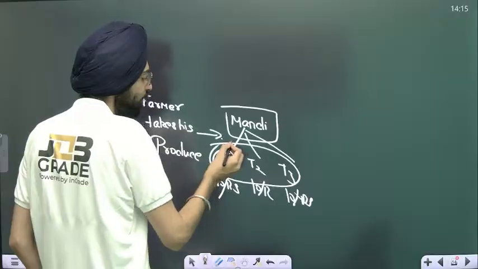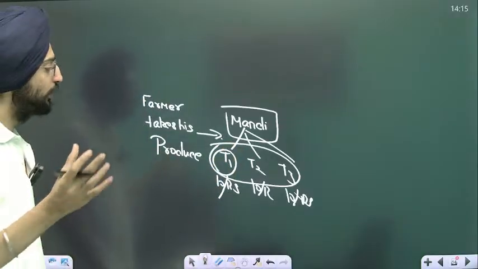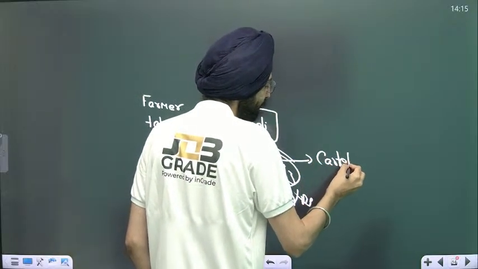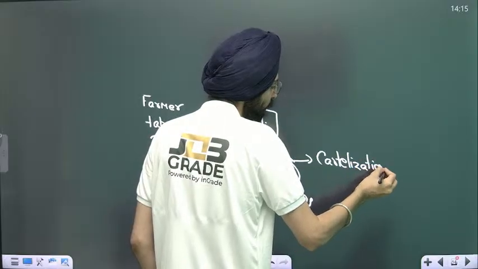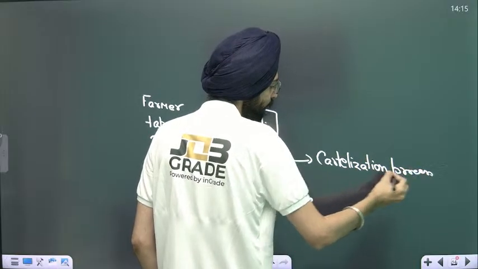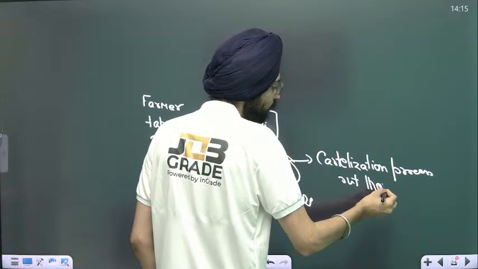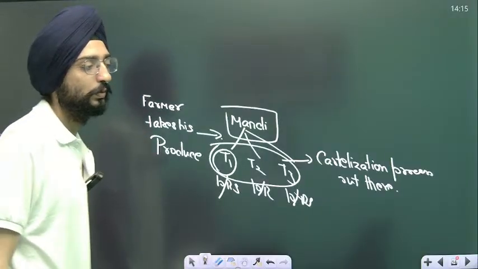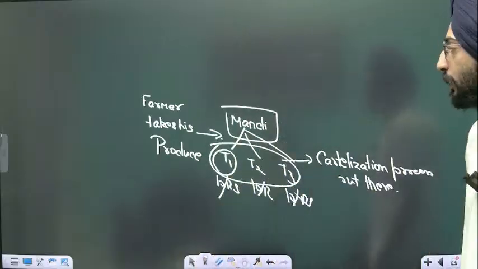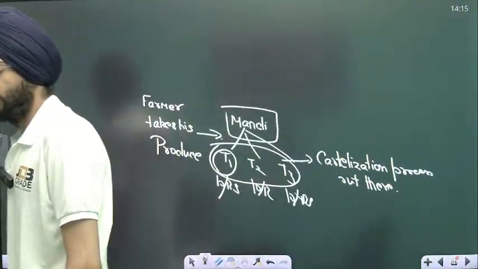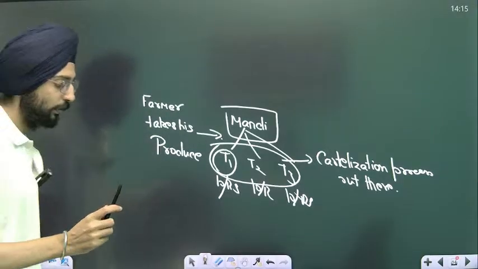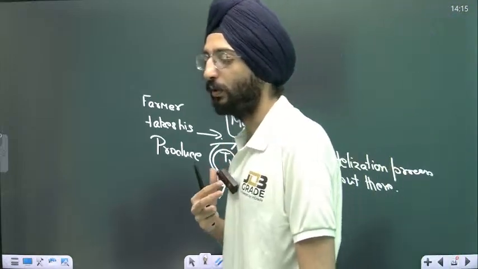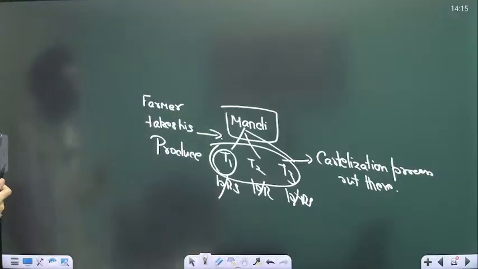This has been a cartel. They are not offering any appreciation of price. They're offering the same price. That's called a cartel, a cartelization process out there. That leads to a cartelization process because they have been doing the same thing over and over again.